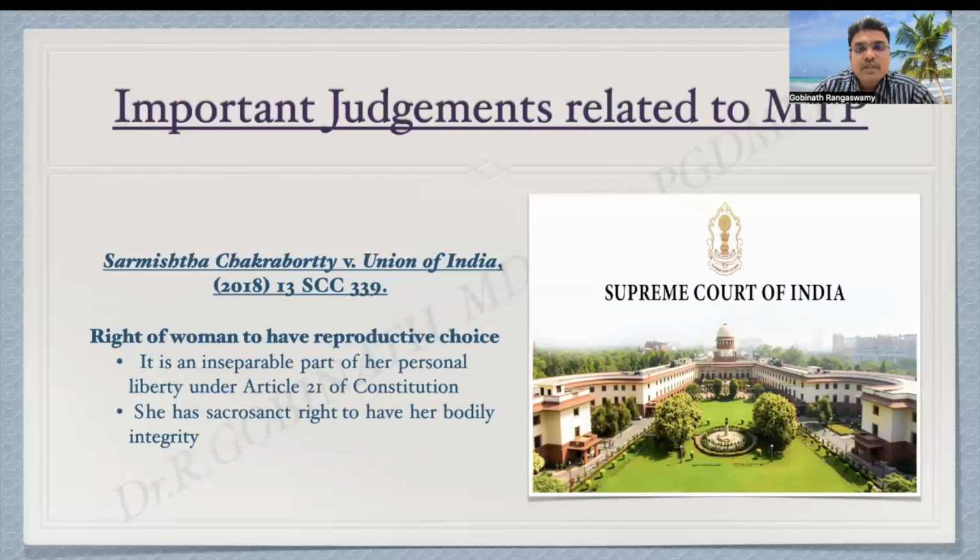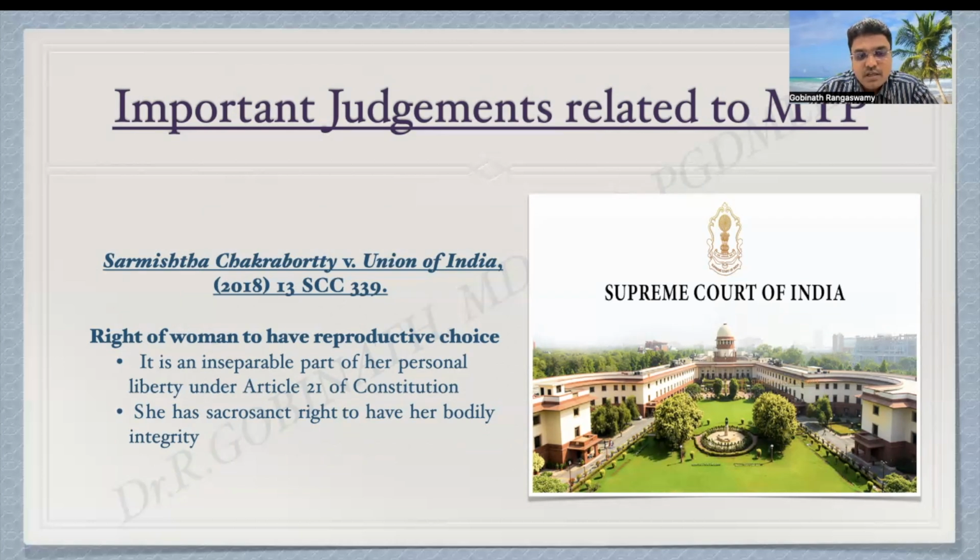So we'll see about some important judgments related to the medical termination of pregnancy. So in this case, Suchita Srivastava versus Union of India, Supreme Court 2018, the court says that the right of women to have a reproductive choice is an inseparable part of her personal liberty. Under Article 21 of Constitution, she has the sacrosanct right to have her bodily integrity.